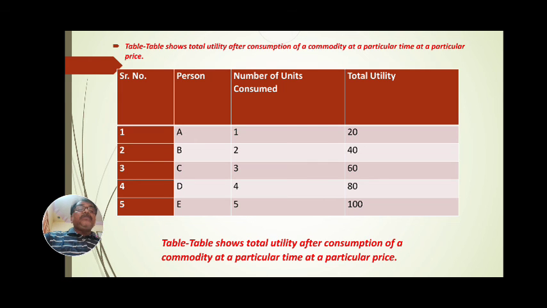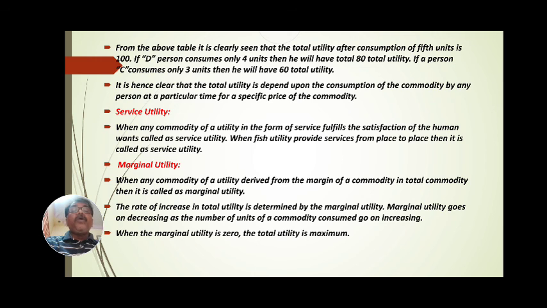A person consumes number of units 1, total utility is 20. B consumes 2, 2 multiplied by 20, 40. C consumes 3, 3 multiplied by 20, 60. D consumes 4, 4 multiplied by 20, 80. And 5 multiplied by 20, 100. Means total utility is to be shown in this manner, in this form.